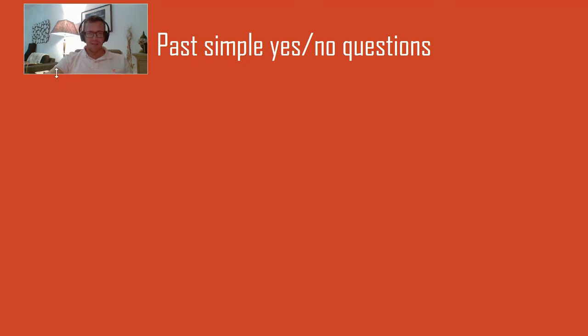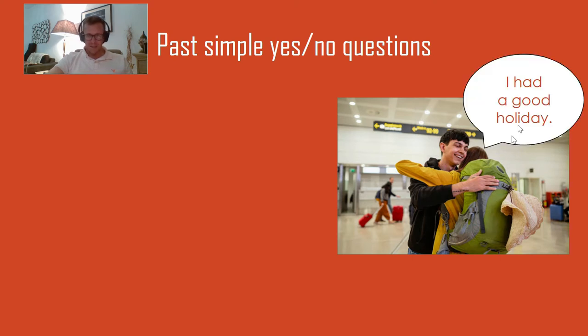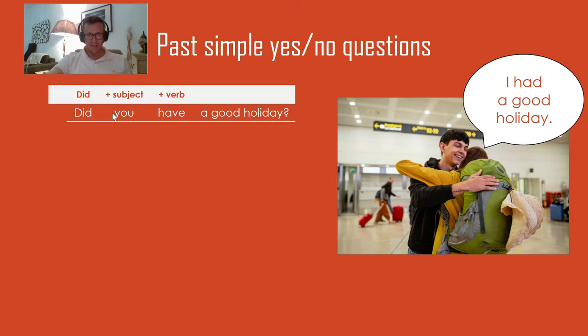Let's look at past simple yes and no questions. So here we have a picture of two people meeting at the airport. One finished their holiday, one is just meeting them. So this person could say, I had a good holiday. This is the past simple. But for the question, which is what this guy is asking, did you have a good holiday? Did you have a good holiday? The question form is did, then the subject, you, then the verb, have.